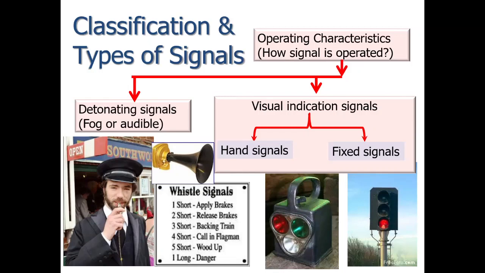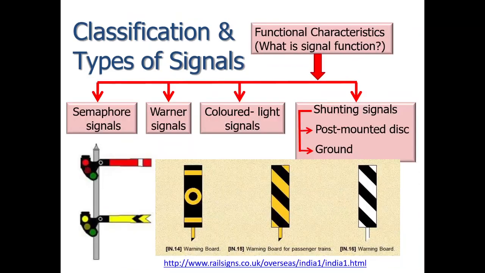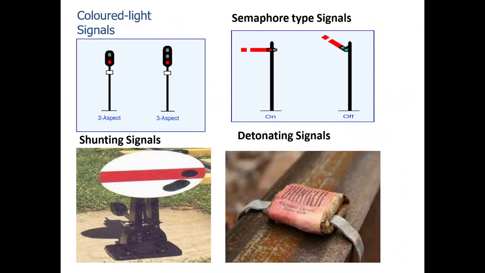This signal consists of containers with explosives and are fixed on the rails by means of clips. See, these are the explosives. When the train passes over the rails, these get exploded, as they contain explosive, and that loud sound draws the attention of the driver.